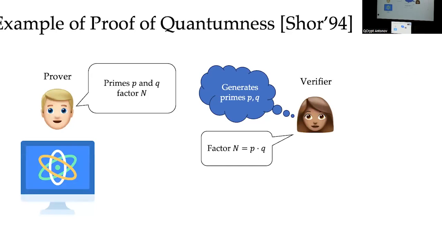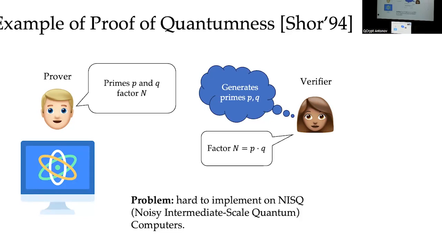An example of a proof of quantumness which is efficient to verify is performing Shor's algorithm. A verifier generates two primes P and Q, and she sends N, which is the product of P and Q, to the prover. The prover needs to return P and Q. A classical prover shouldn't be able to do this, but a quantum prover should be able to do this. The problem with this sort of protocol is that it is hard to implement on noisy intermediate scale quantum computers.